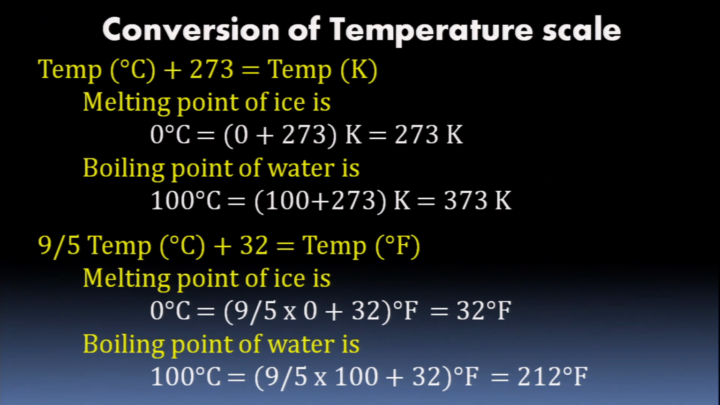Okay? Then conversion to the Fahrenheit scale. 9/5 multiplied by the temperature in centigrade plus 32 will give you temperature in Fahrenheit scale. Let's see for the example. Melting point of ice is what? 0. So 9/5 into 0 plus 32. It will give 0 plus 32, 32 degree Fahrenheit. Similarly, you can also try with 100 degree centigrade. And we get 212 degree Fahrenheit.